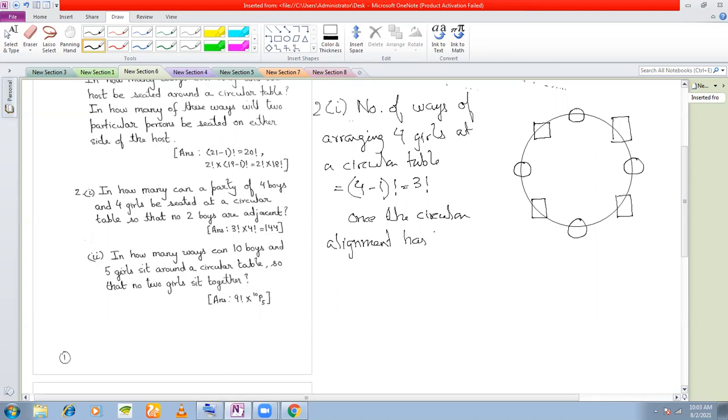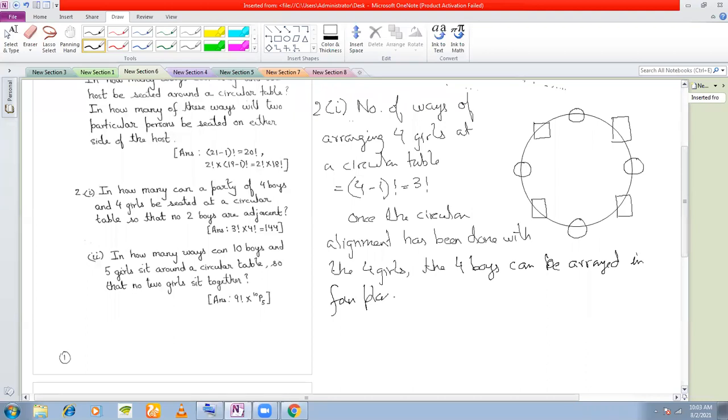has been done with the 4 girls, the 4 boys can now be arranged in 4 places in 4P4 ways, equal to factorial 4 ways. You understood this logic?